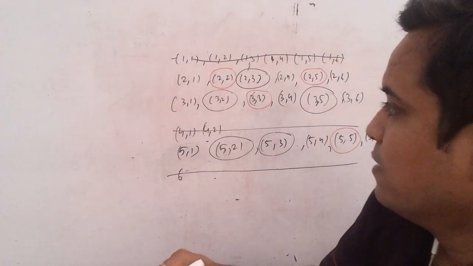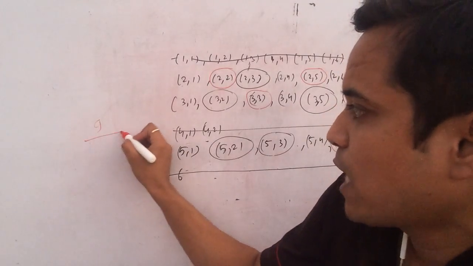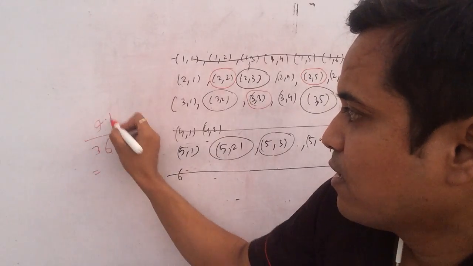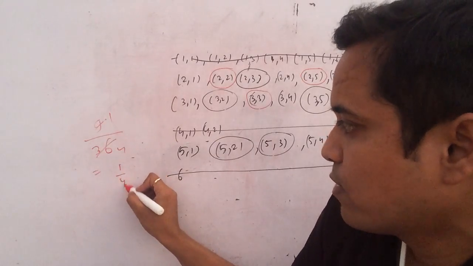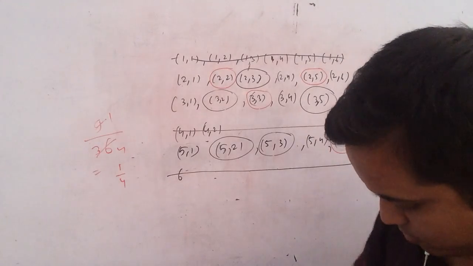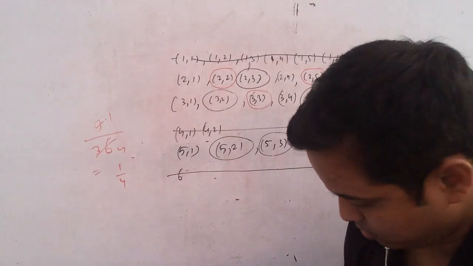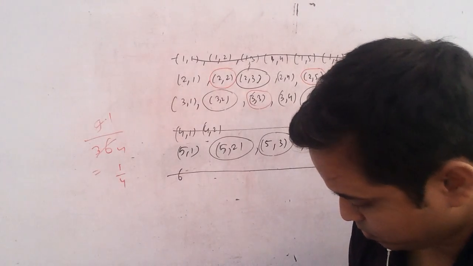So we have 9 favorable cases out of a total of 36. So it would be 9 upon 36, which is 1 by 4. I hope you have understood. You have to check it out. 1 by 4, yes, the answer is correct.